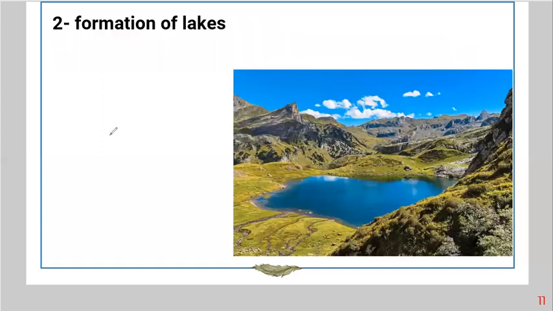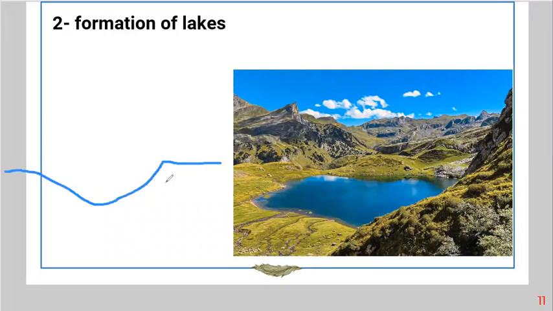And then we have formation of lakes. What do lakes have to do with the interaction between hydrosphere and geosphere? Hydrosphere is the rain. And then we have this low part of the earth. Maybe we can draw it in another way. We have this lower part.